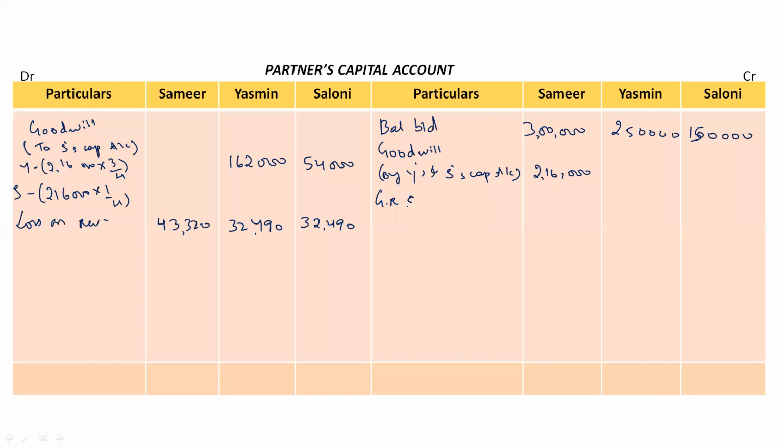First for Samir, Yasmin and Saloni. 60,000 into 4 by 10, 60,000 into 3 by 10 and 60,000 into again 3 by 10. So the amount here will be 24,000 rupees for Samir, and 18,000 rupees for Yasmin, 18,000 rupees for Saloni. Clear? General reserve is completed.